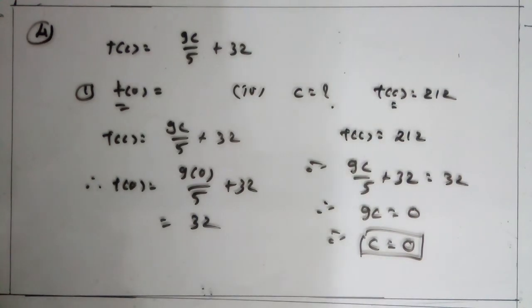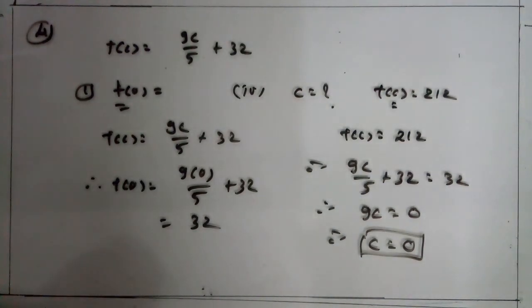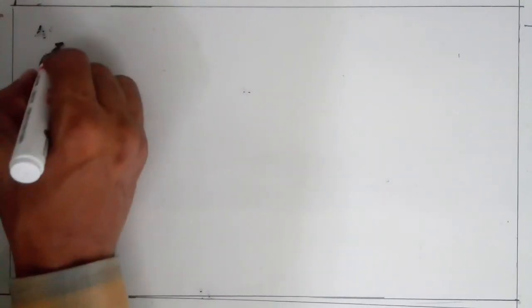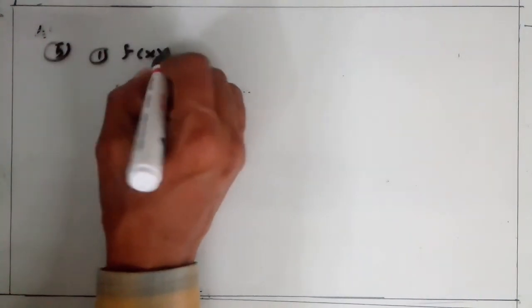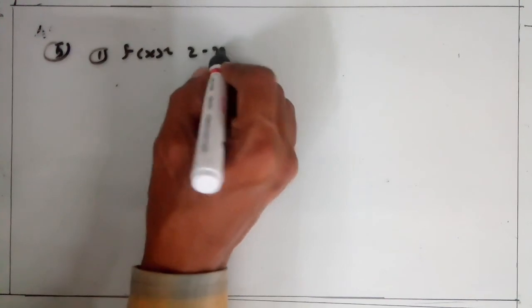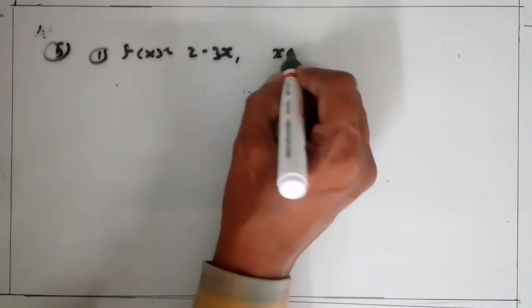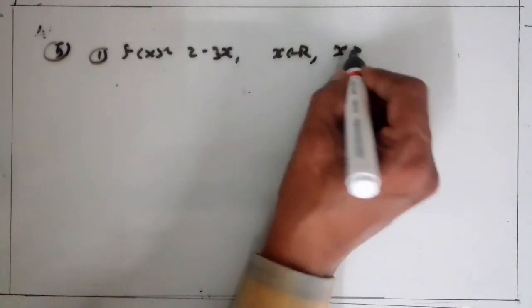Similarly, in question number 5, find the range of each of the following functions. First, f(x) = 2 - 3x, x belongs to R and x > 0.